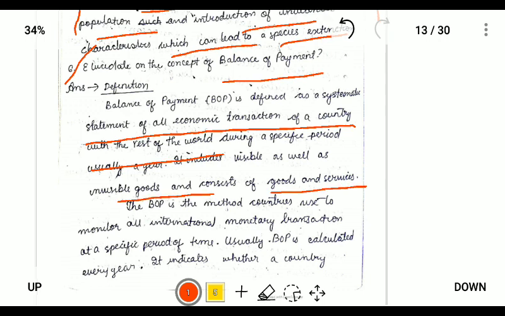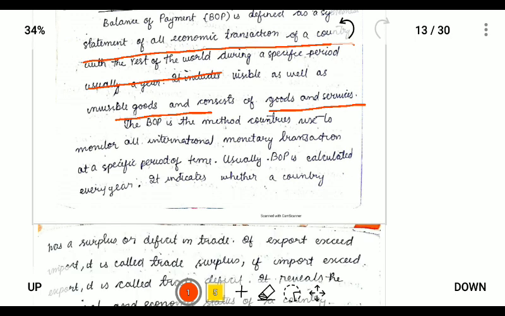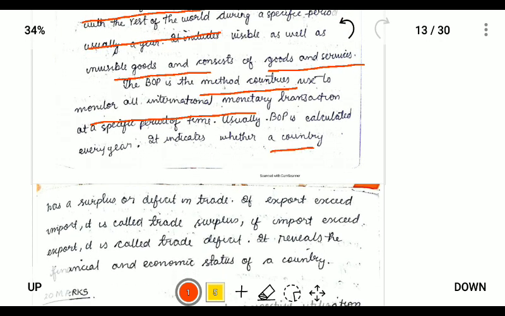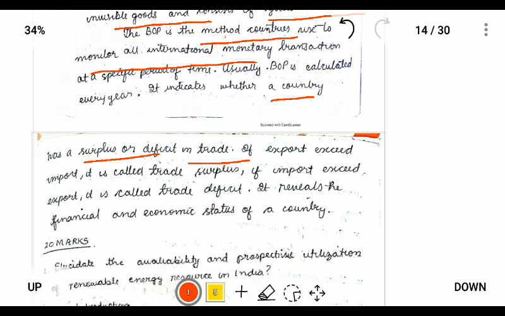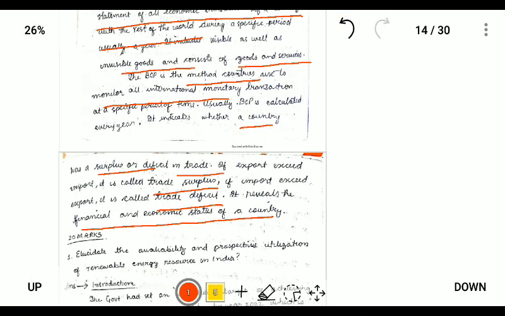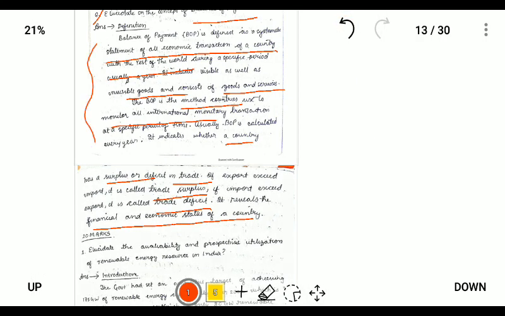So the balance of payment, we can further elaborate as a method countries use to monitor all monetary transactions. It indicates whether a country has a surplus or deficit in trade. If surplus, it is called a trade surplus, and if deficit, a trade deficit. Further, the balance of payment also reveals the financial and economic status of a country. If you write around this paragraph, it will guarantee you almost 4 out of 5.